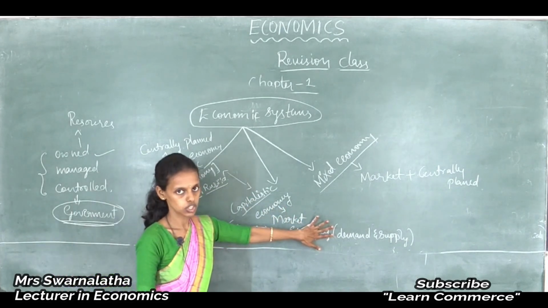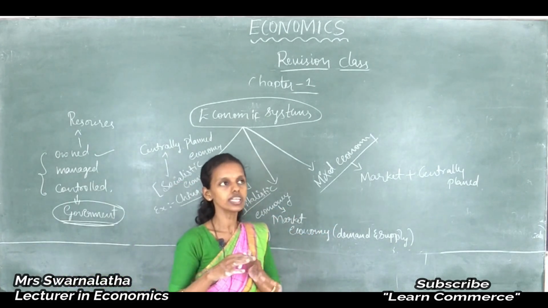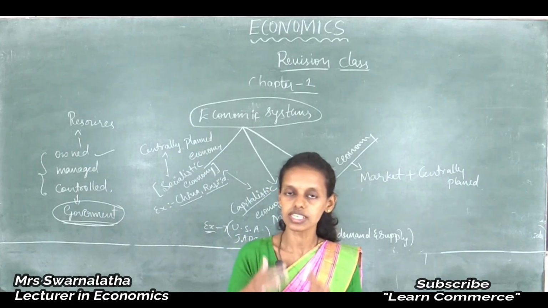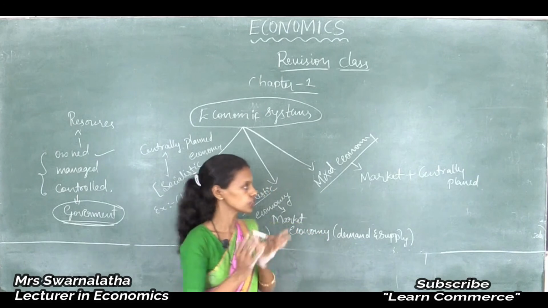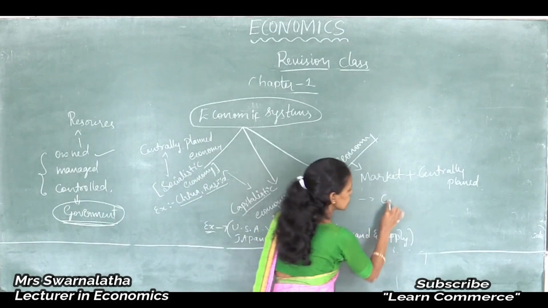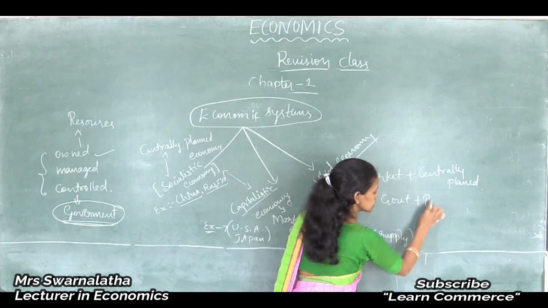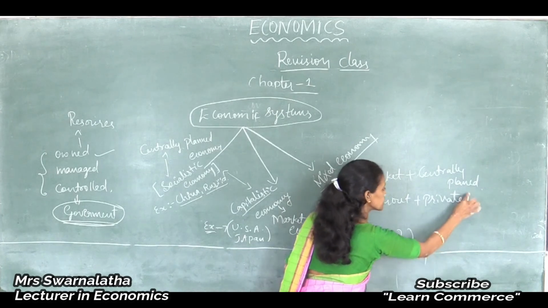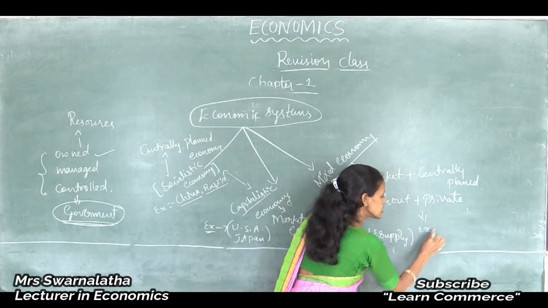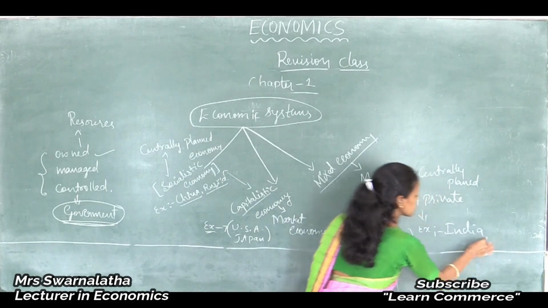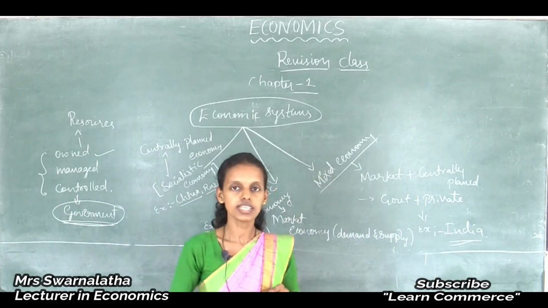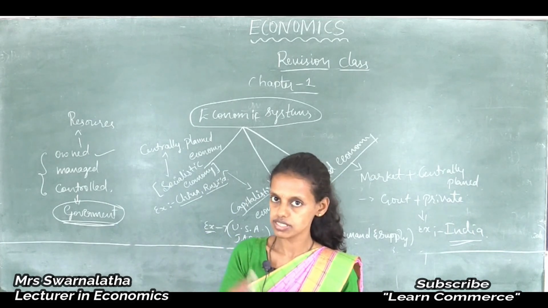Thus, mixed economy is the combination or mixture of centrally planned economy and capitalistic pattern of economy. It means all the important decisions regarding the production, consumption, distribution, exchange are taken by the government and private sector together. Best example for mixed economy is India. Our own country is following the mixed economic system.